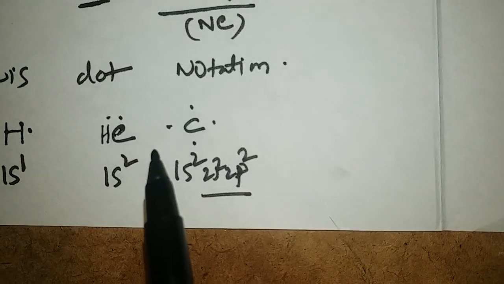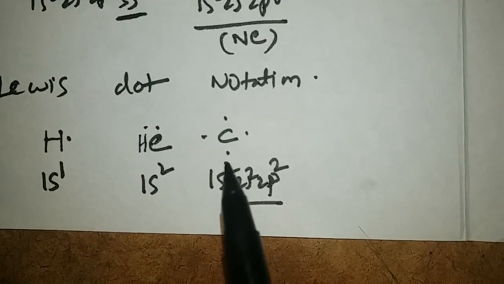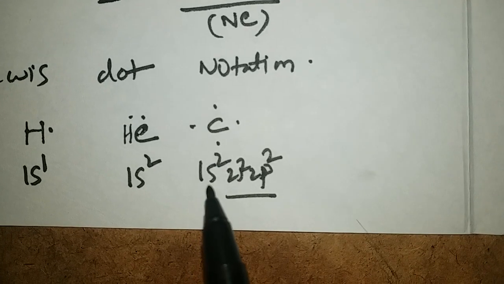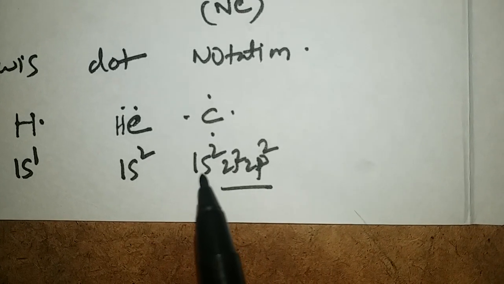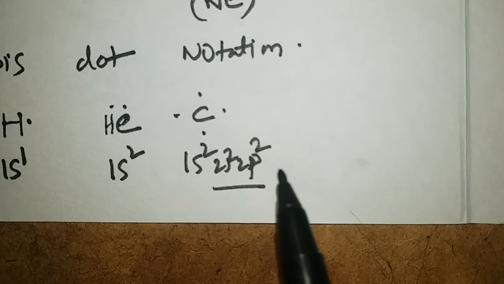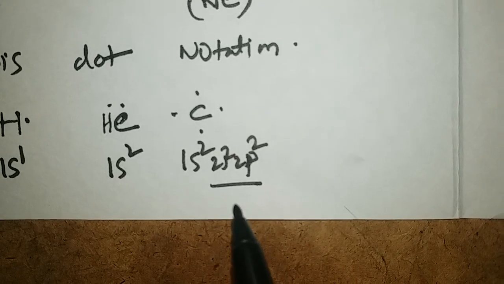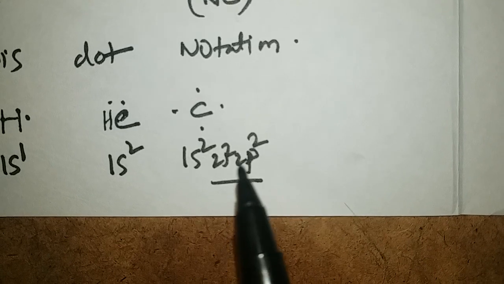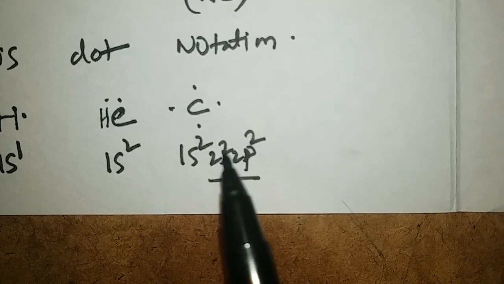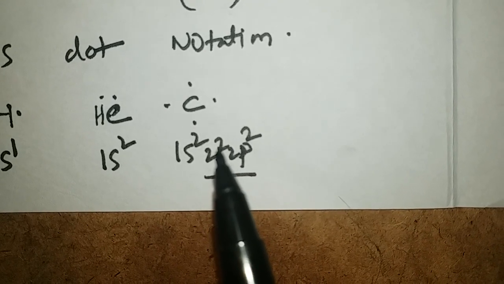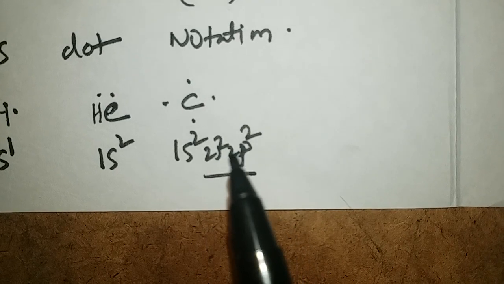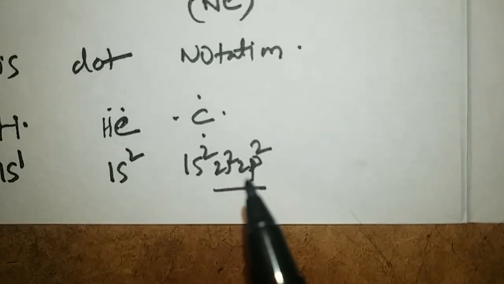Coming to carbon, its atomic number is 6 and its electron configuration is 1s2, 2s2, 2p2. The valency shell of carbon is n equal to 2 and it contains 4 electrons, which are present in 2s and 2p in number 2 each respectively.